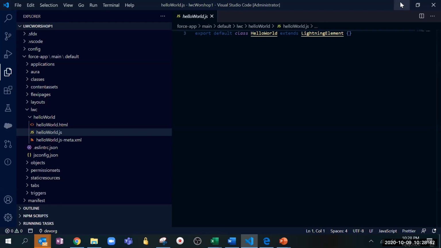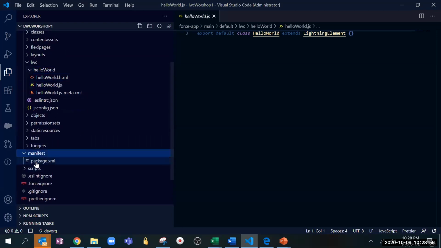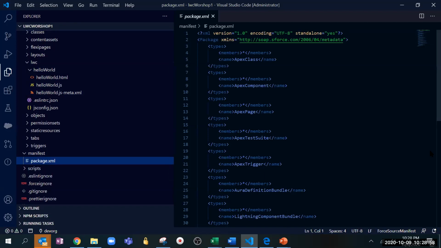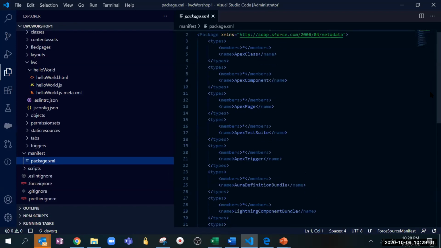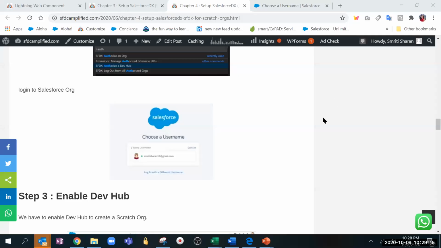So now, Aarti, do you want to go and show the scratch org? So with manifest, it will create one file, right? XML file, package file. Yeah. When we select create project with manifest, this file is getting created. Exactly. Yeah, without manifest, this will not get created. Exactly. Correct. So now, Aarti, maybe they are following it as a best practice, and without it also it gets created. Yeah, I'm going ahead. I'm just stopping the sharing.